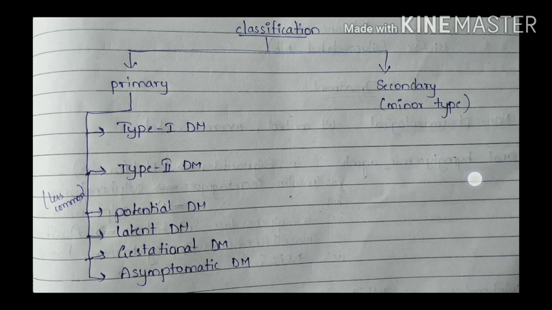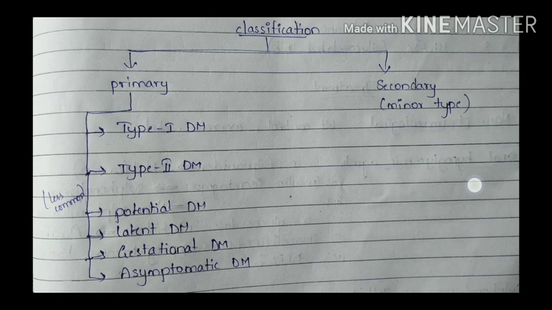What is primary diabetes mellitus? Usually the cause of this type is unknown, but it is further divided into type 1 diabetes mellitus, which we call insulin dependent or juvenile onset diabetes mellitus. Is it clear? Type 1 diabetes is insulin dependent or juvenile onset diabetes mellitus. It is caused by absolute insulin deficiency, and is often seen in patients below 40 years of age.